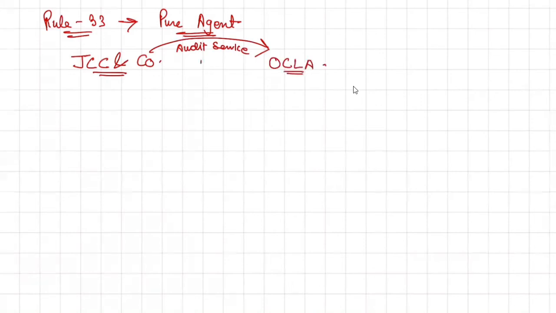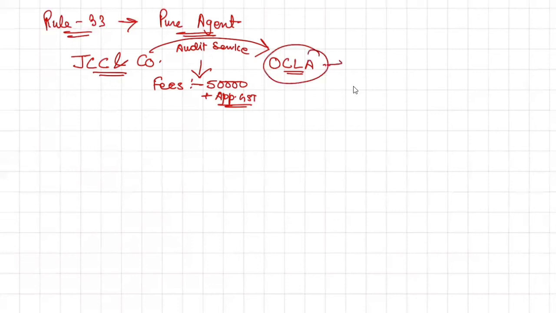So what is the fees? Let's say fees is 50,000 plus applicable GST. Now, what happened now?